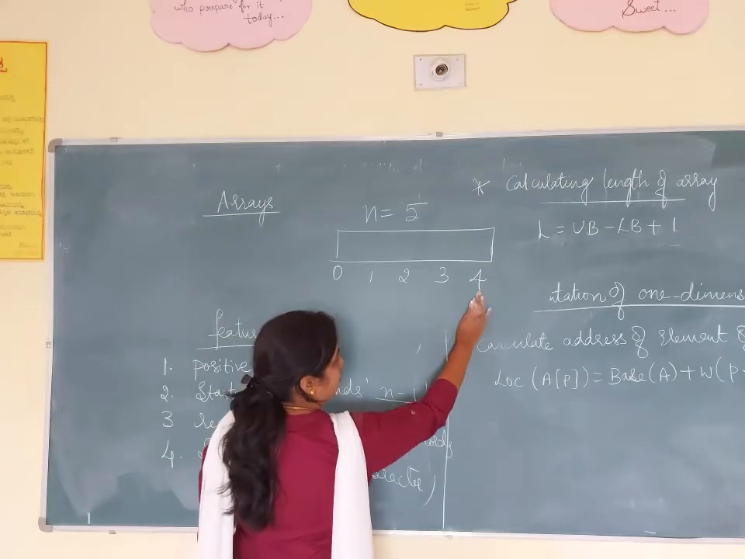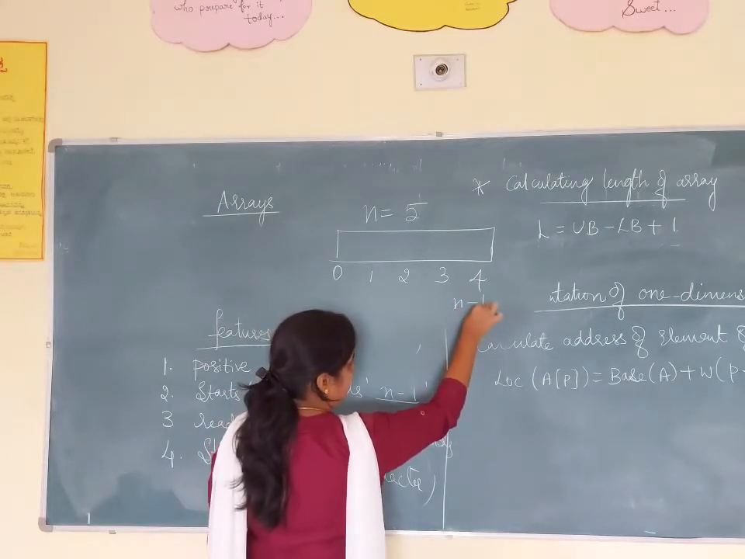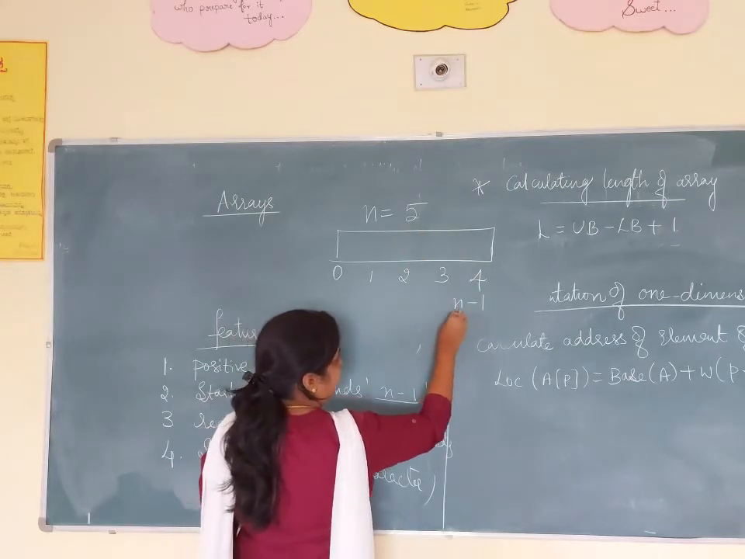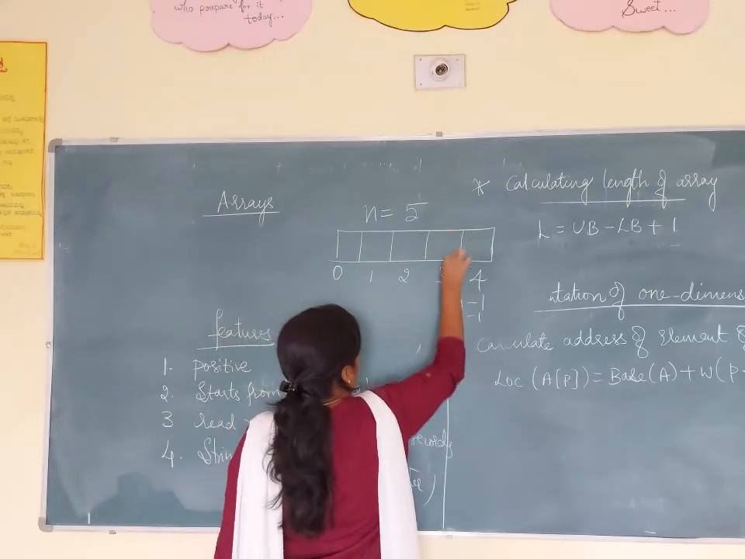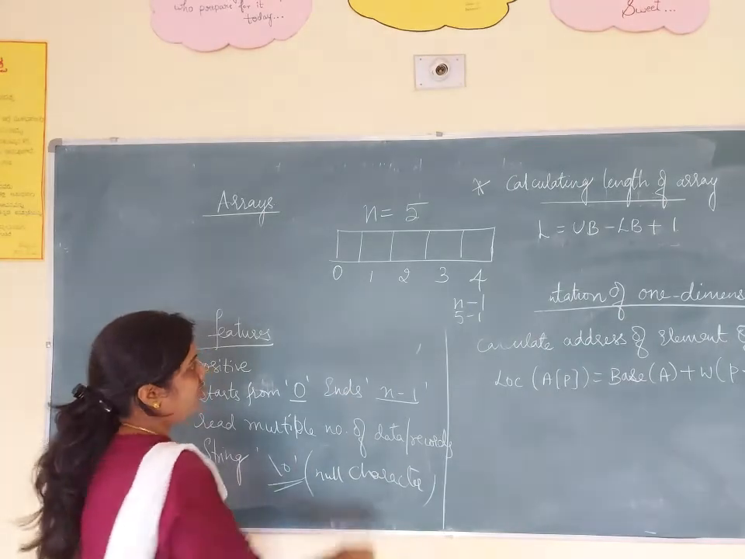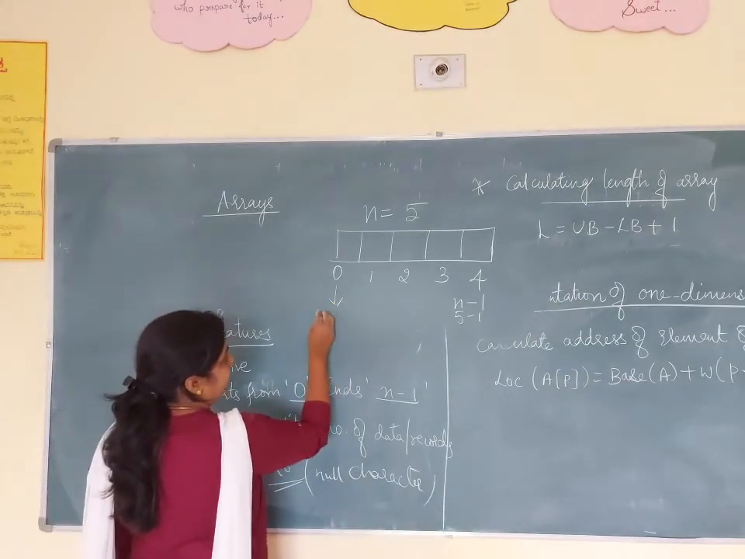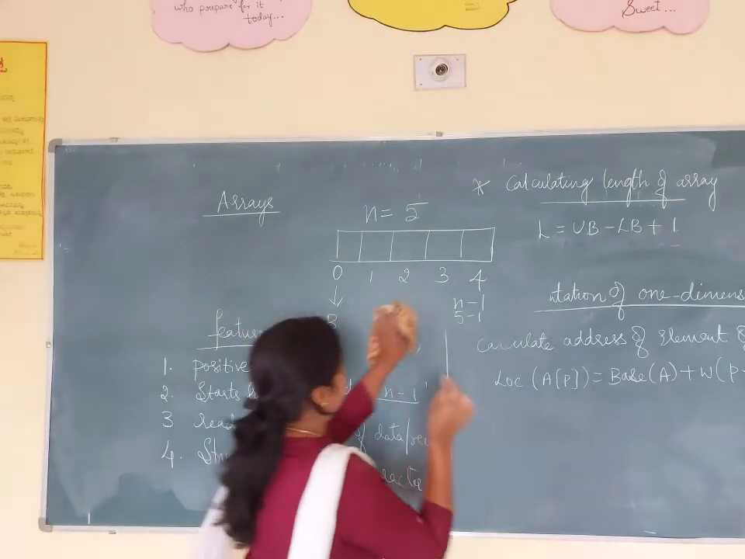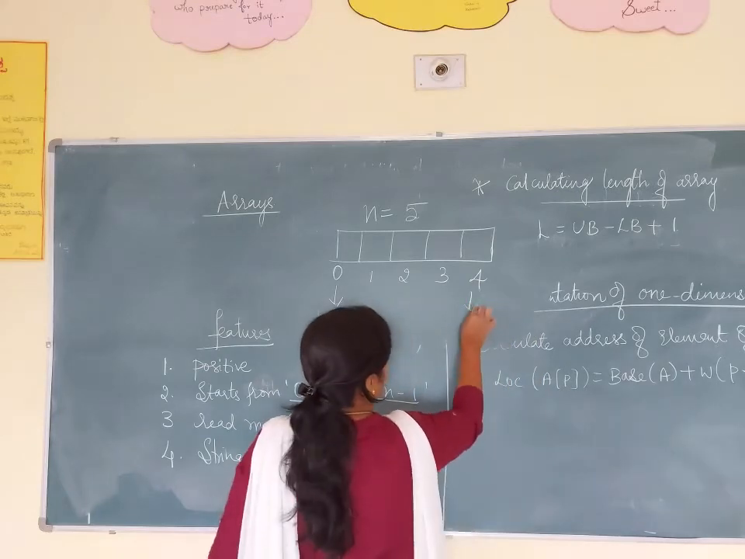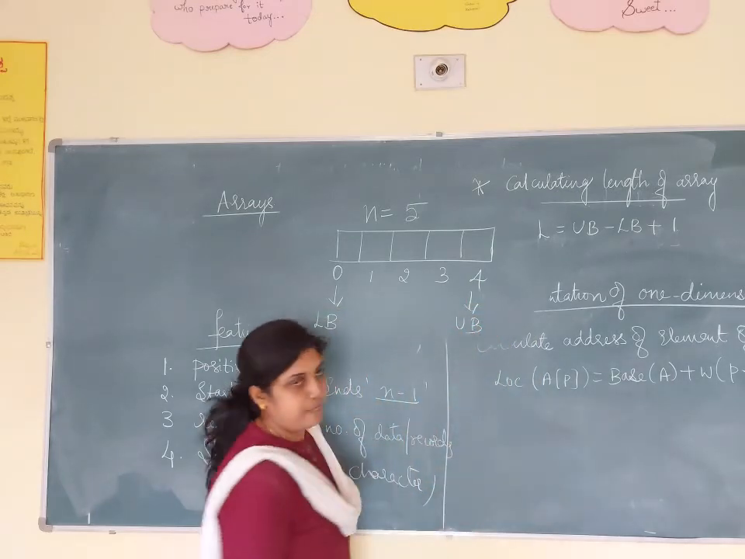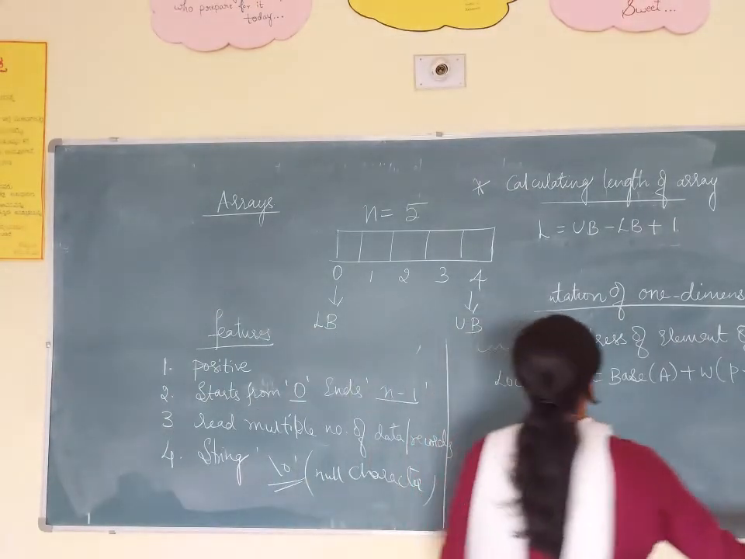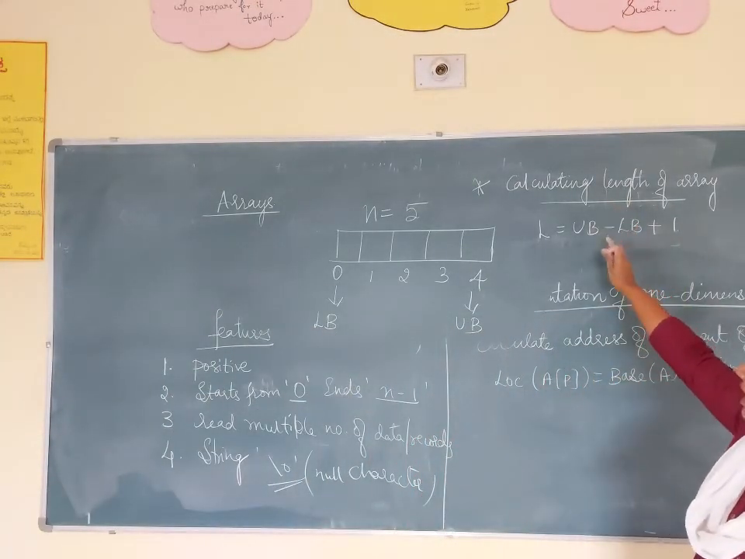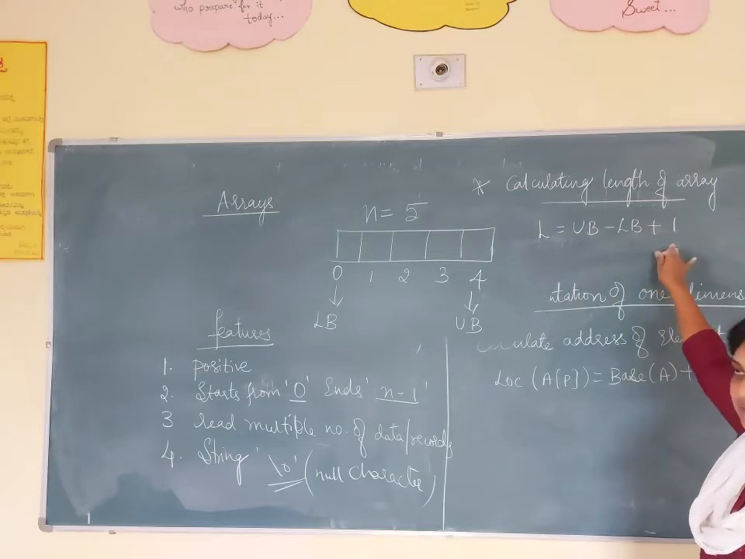How do we get 4? The array ends with n minus 1. What is the n value I have taken? 5 minus 1, you will get 4. In total I am having 5 array elements. So this is my lower bound and this is my upper bound. Now we have to calculate. You have to use the formula: length of an array is upper bound minus lower bound plus 1.